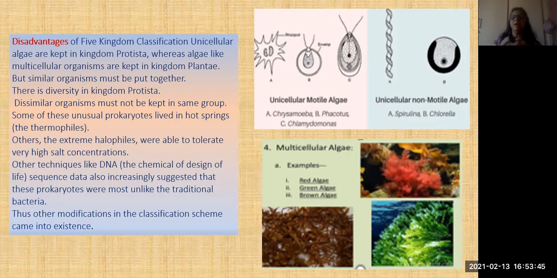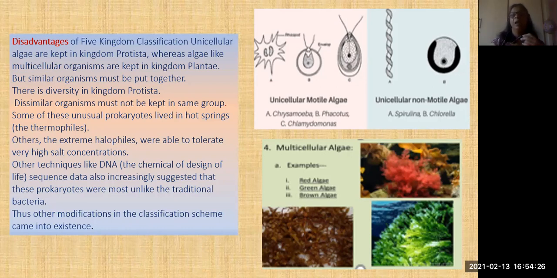So if you see the DNA of previous bacteria and modern bacteria, they have some dissimilarity. But what happened here? There is some difference appearing between the traditional one and the new bacteria, but he kept all the bacteria in one group. So like that, there are so many limitations. Because of that, they are going to search for another classification.